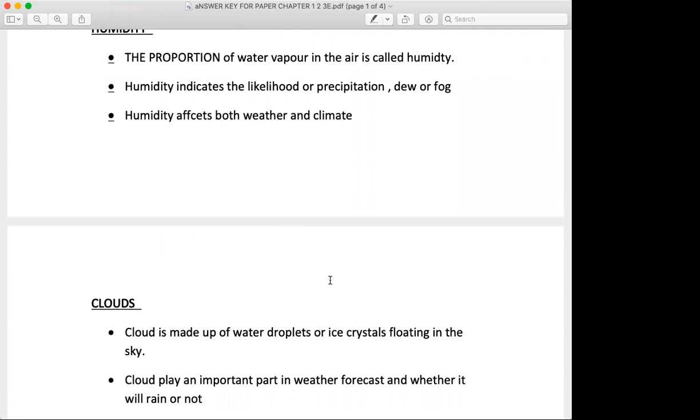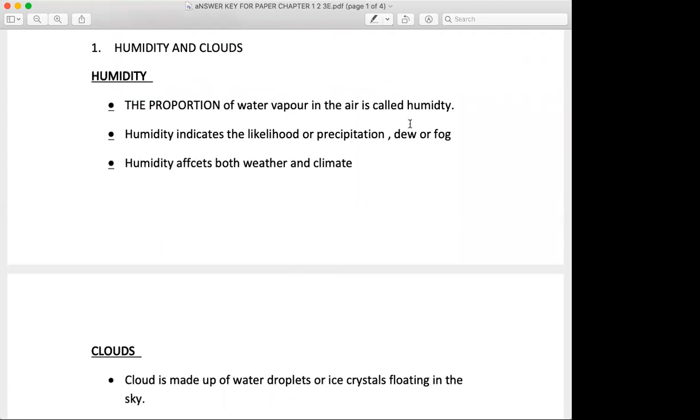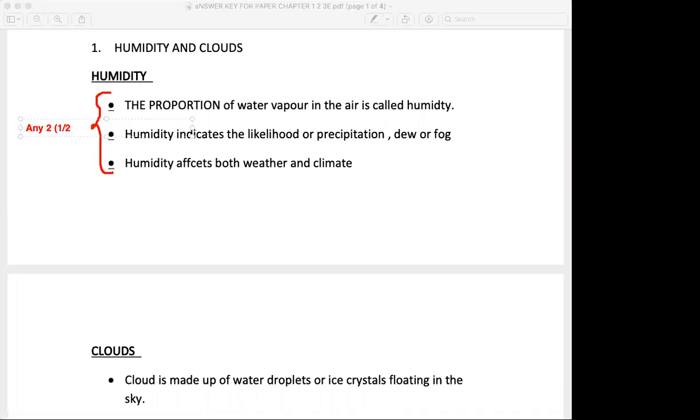So first let's discuss humidity. The proportion of water vapor in the air is called humidity. Humidity indicates the likelihood or precipitation of dew or fog. I'm sorry for the pronunciation. Humidity affects both weather and climate. Now students, out of the 3 points mentioned in humidity, you can write any 2 points, and you will get half a mark for each point.